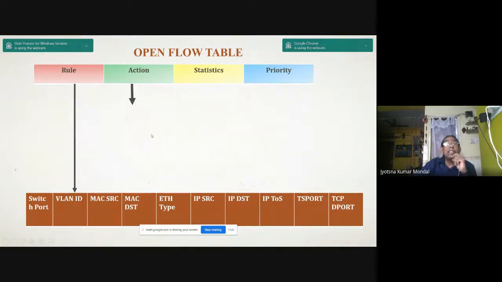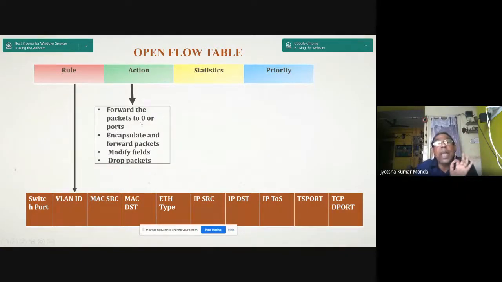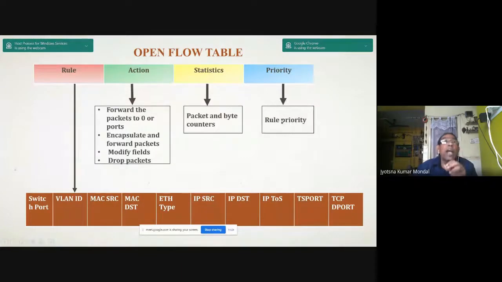Then what are the actions? Forward the packets to zero or more ports, encapsulate and forward the packets, modify fields, drop packets based on the policies. Now what are the statistics? Packet and byte counts, and priorities. You define your rules and priorities and the stability of the rule, stability of the priority.